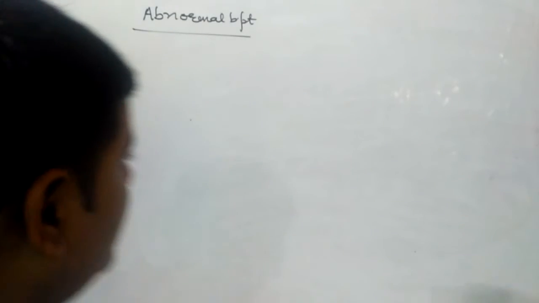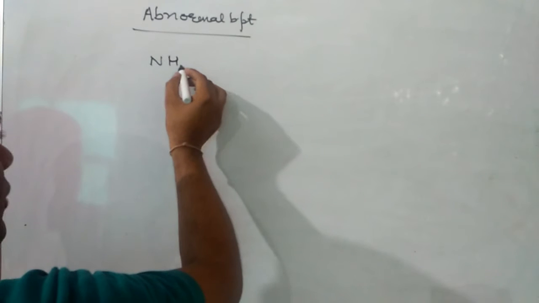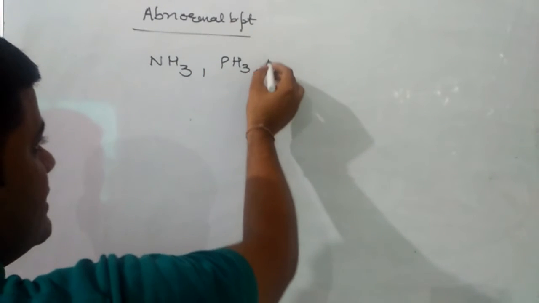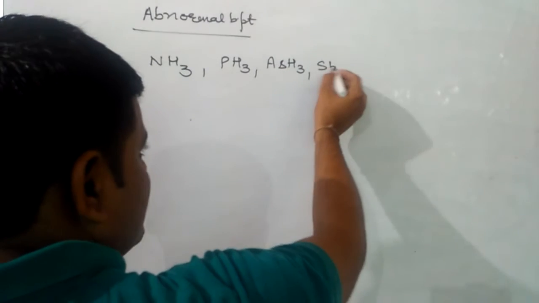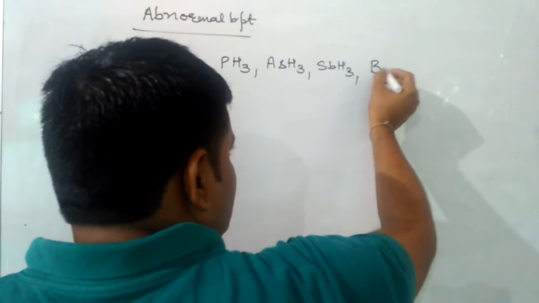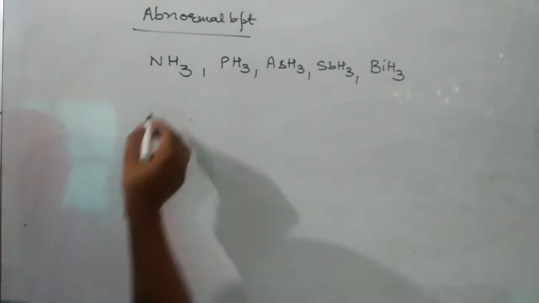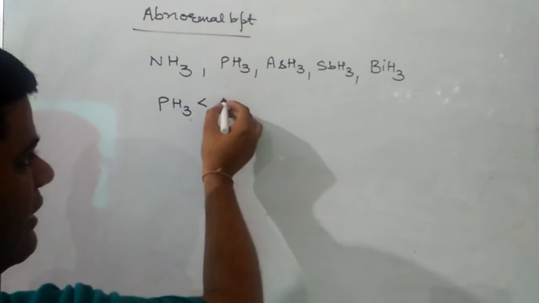aldehyde and ketone. Next consequence will be generally the boiling point among the hydrides of group 15 increases down the group due to increase of van der Waals forces, but ammonia has higher boiling point than PH3 and AsH3. The reason for that will be hydrogen bonding.